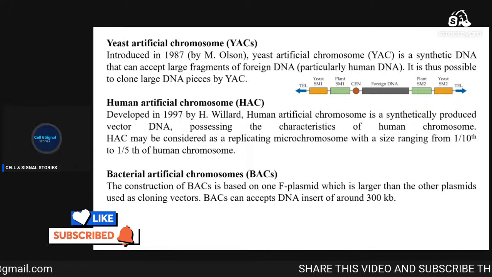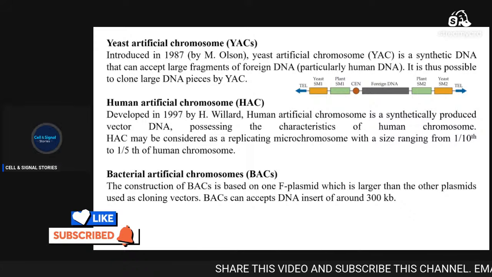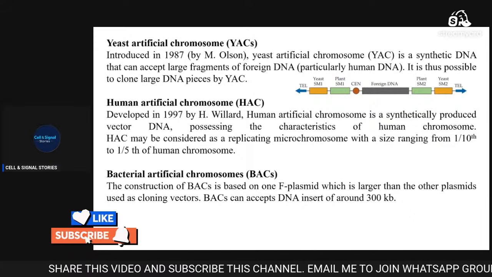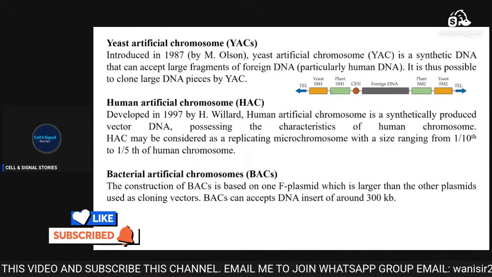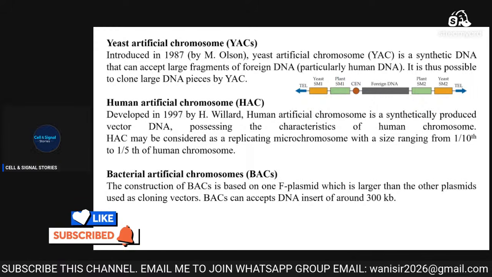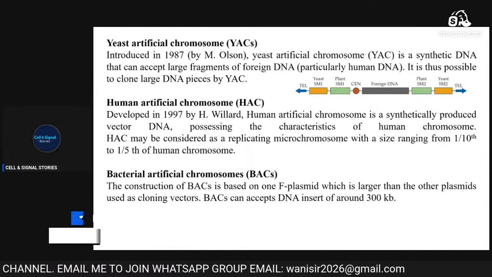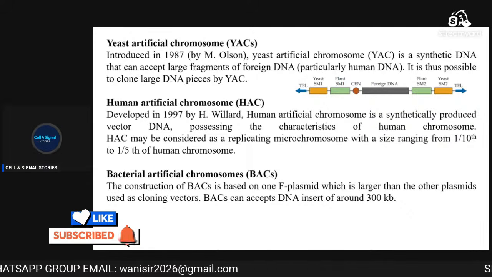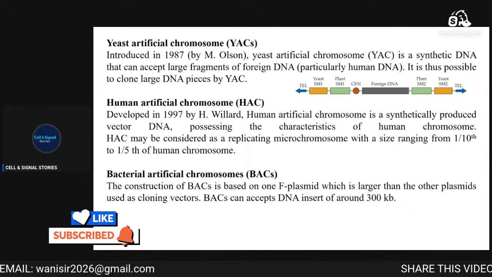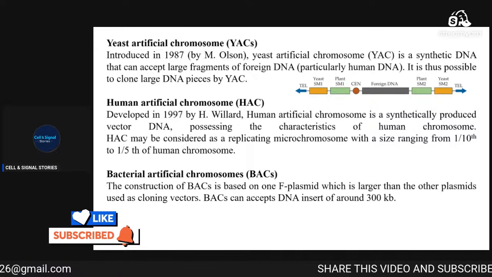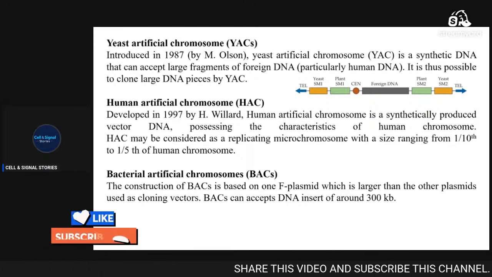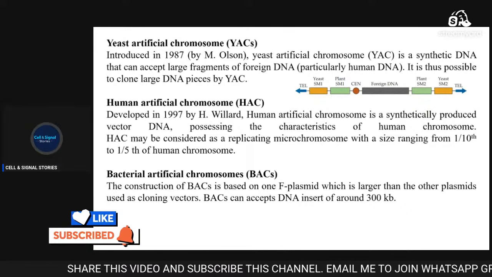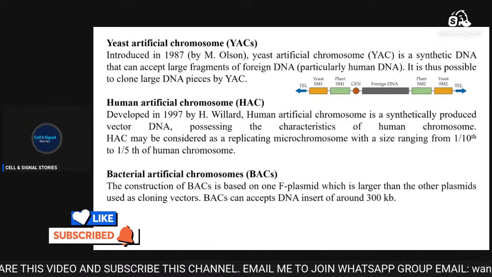Now, these are the five types of vectors which we have understood in this class, and it's very important to understand the purpose of these chromosomes and plasmids. If we need a smaller fragment of DNA to be cloned, we can use the normal plasmid vectors, that is pUC and pBR.